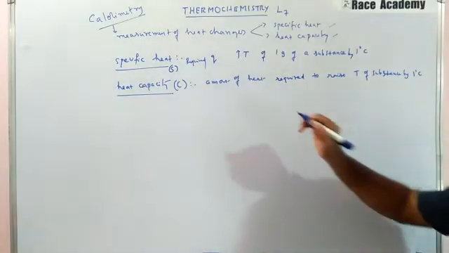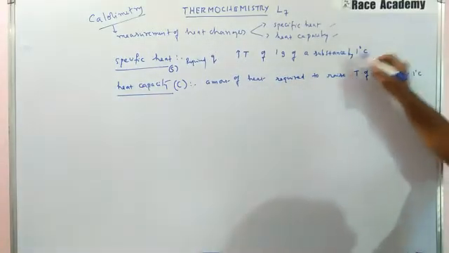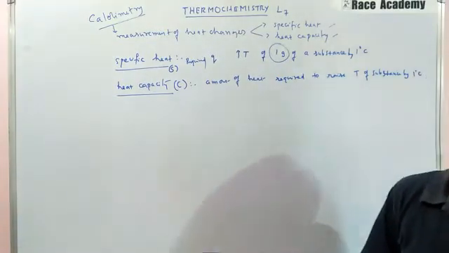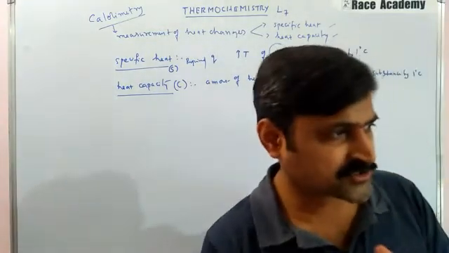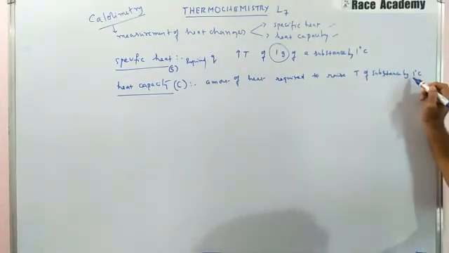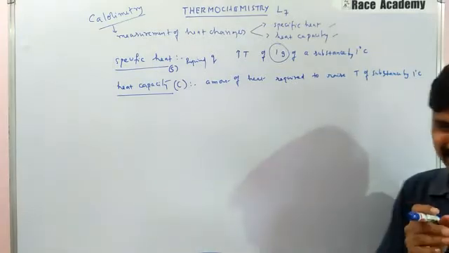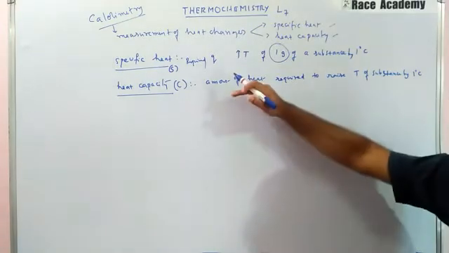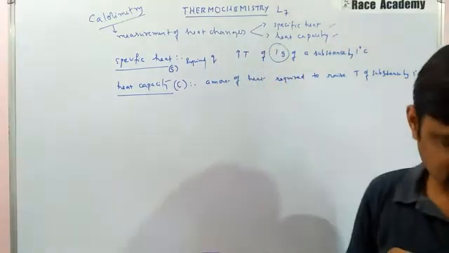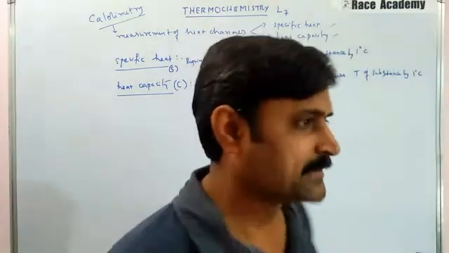Earlier, in the specific heat we have a condition that it should be 1 gram. In heat capacity there is no such condition, so the quantity of substance is not mentioned here, but it is mentioned in the specific heat. But the definitions are almost the same.